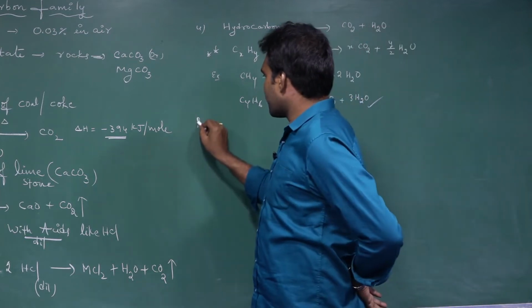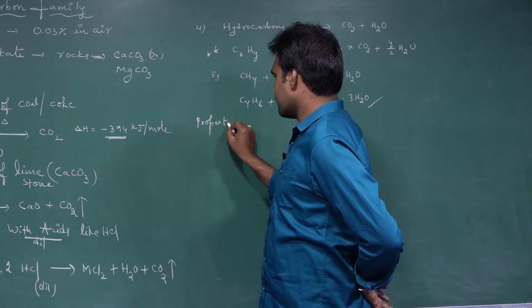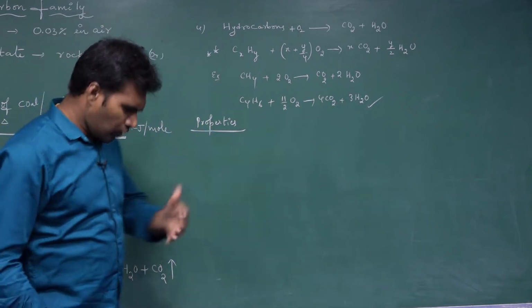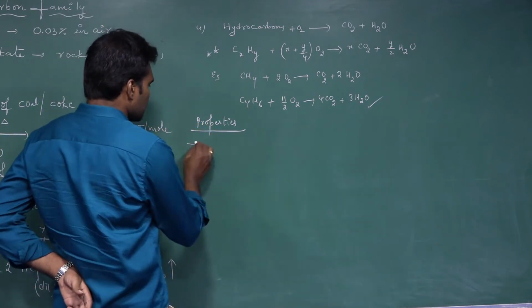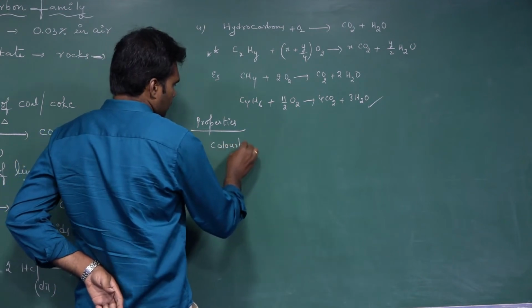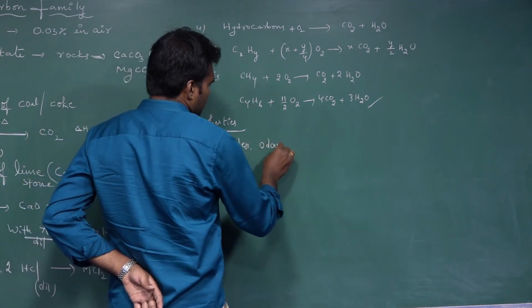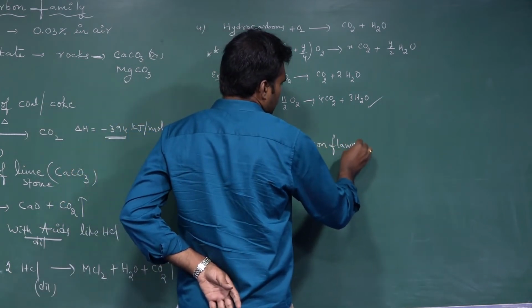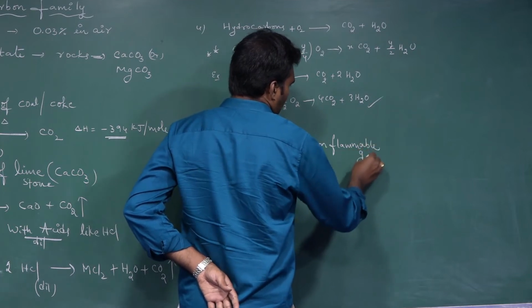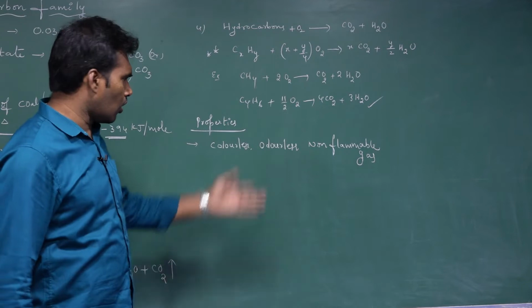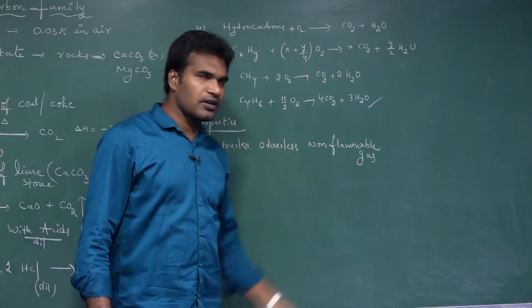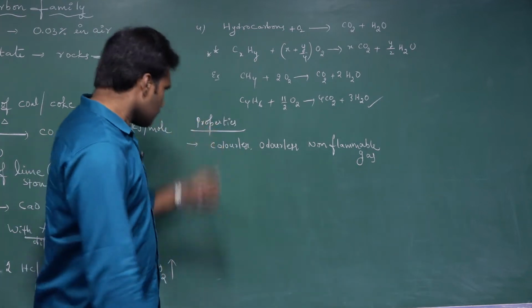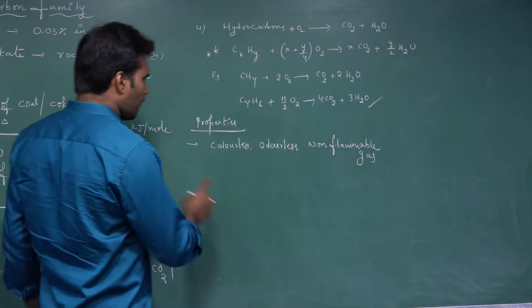Next, move on to the properties. If you see the general physical properties, what do you know about carbon dioxide? It is a colorless, odorless, and non-flammable gas. What do you mean by non-flammable gas? Because of its non-flammable nature only, we are using CO2 as a fire extinguisher. Okay, it's a colorless, odorless and a non-flammable gas.